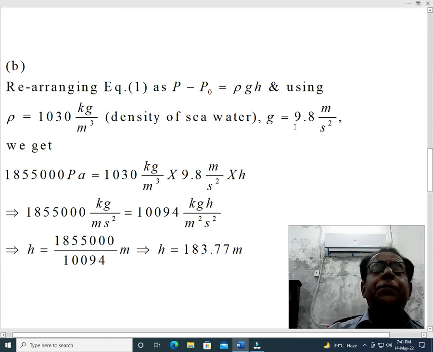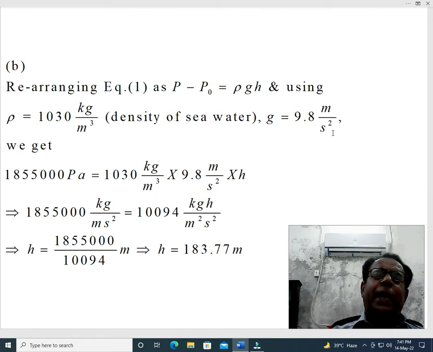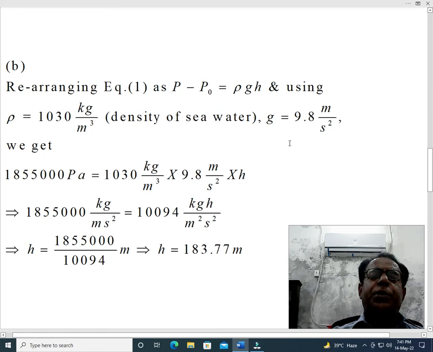Here we can write, as a matter of discretion, that h equal to a question mark. But I have not written it, so it is quite okay. Whether we write that h is equal to a question mark, which means that height h is to be determined, or even if we do not write it, it is quite okay.